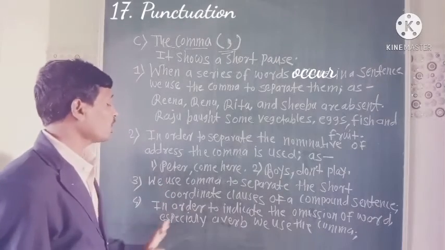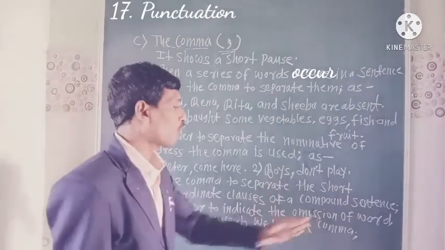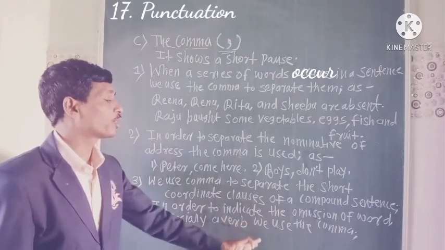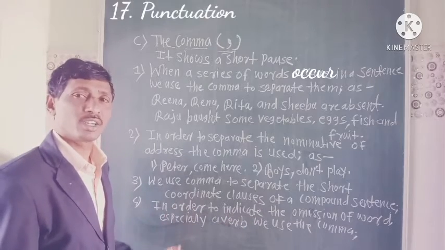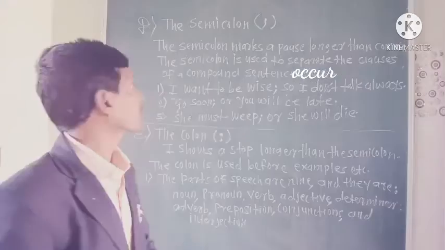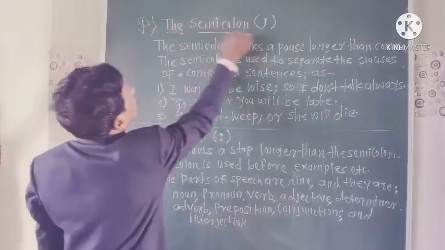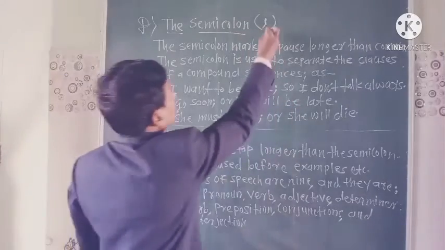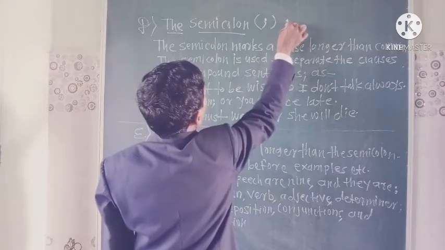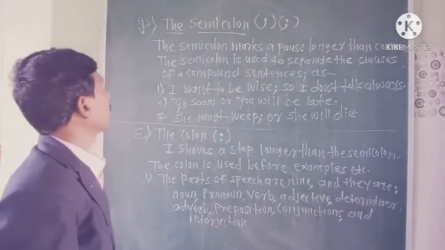Rule number four: in order to indicate the omission of a word, especially a verb, we use the comma. These are the rules of the comma, when we want to use it. And the semicolon. The semicolon mark or sign is like this one, this is the mark of the semicolon.